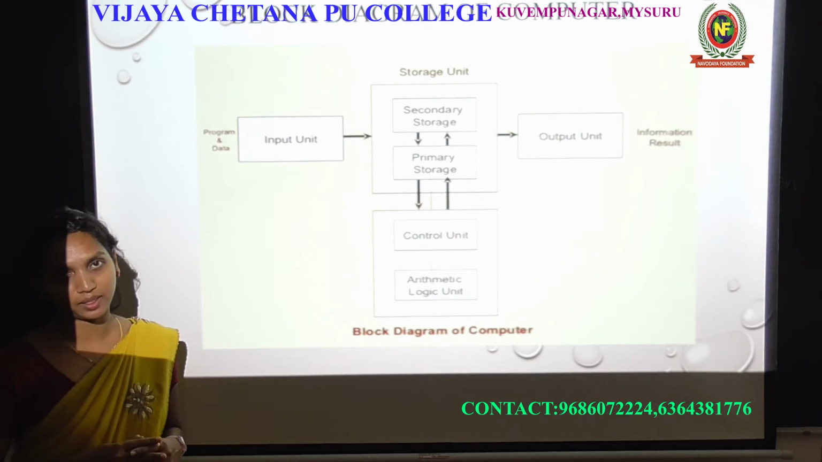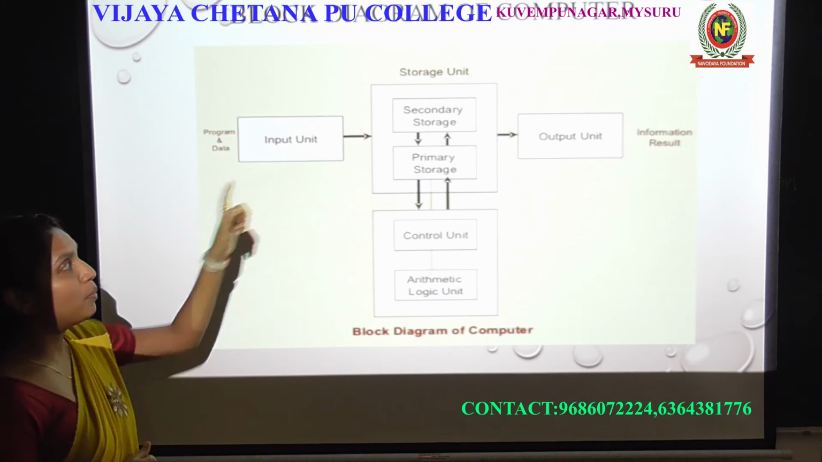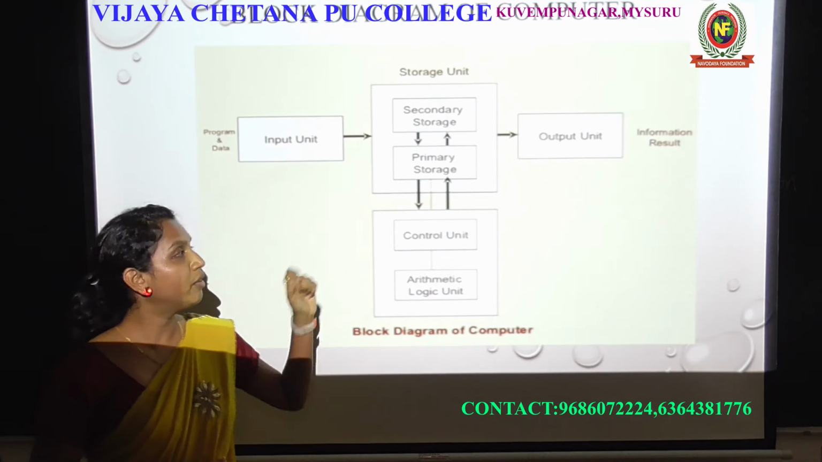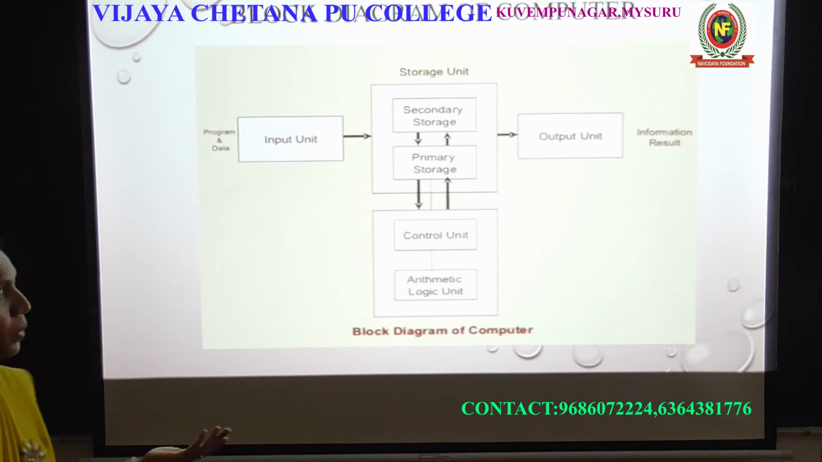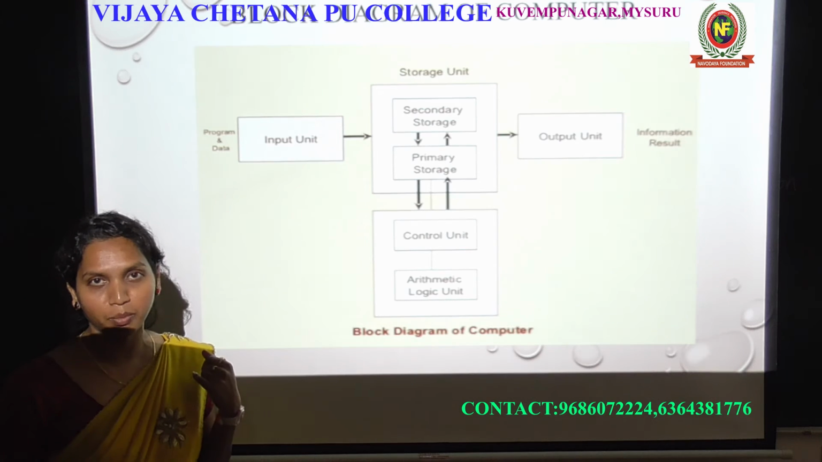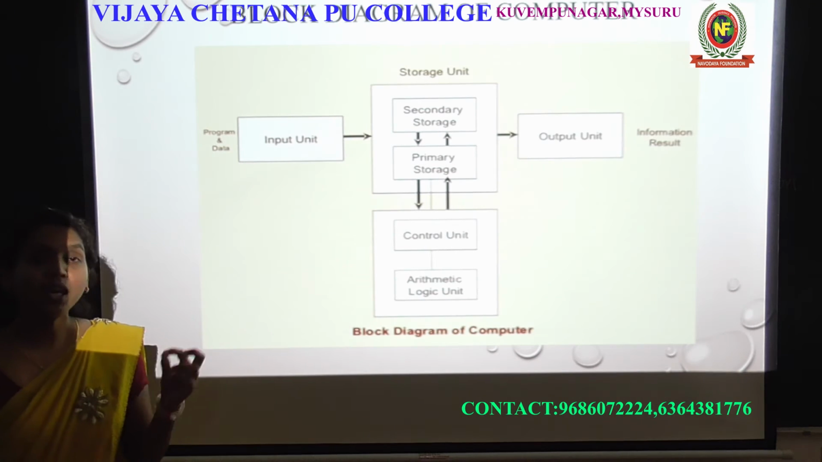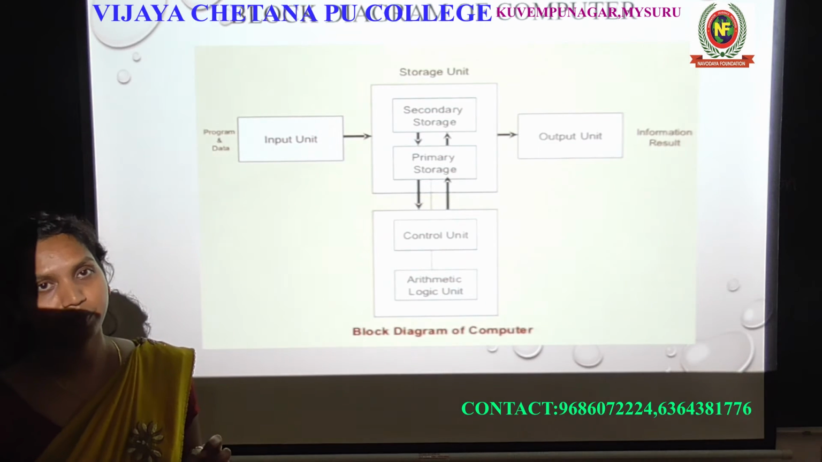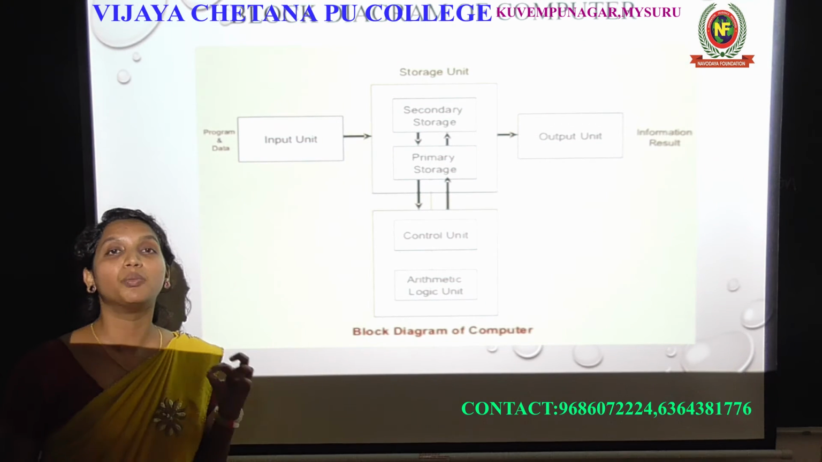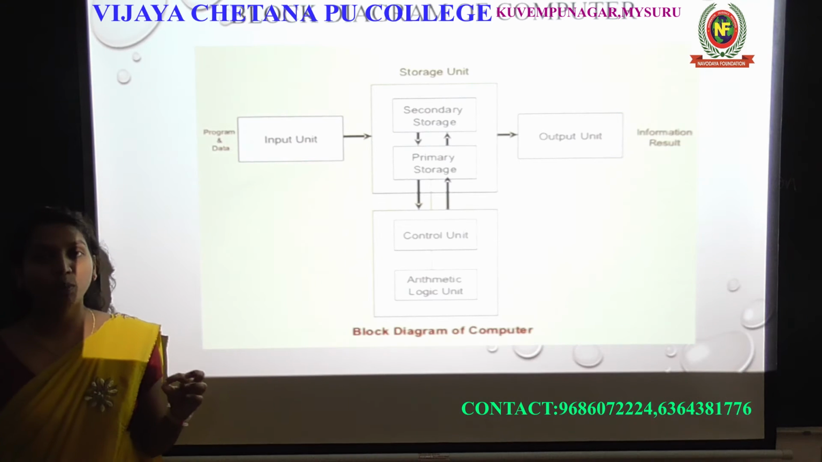So in a memory there are 2 types of memory: the primary memory and the secondary memory. What is the meaning of primary memory? What is the meaning of secondary memory? The primary memory is a built-in memory of the computer. It is the main memory of the computer. So have you heard about RAM?